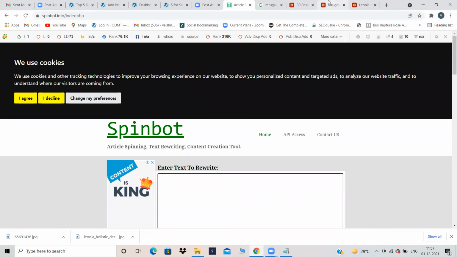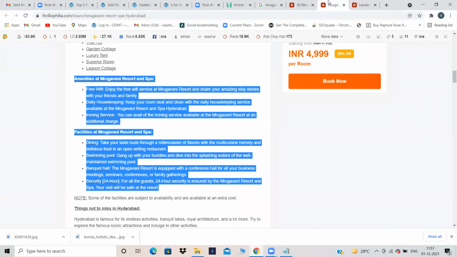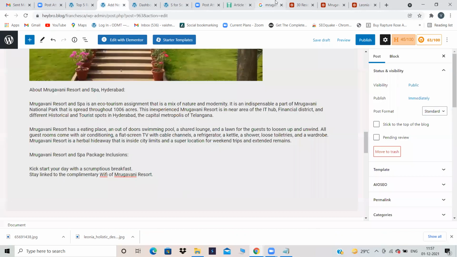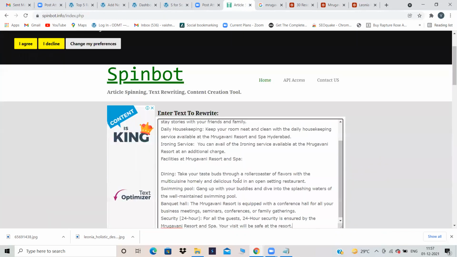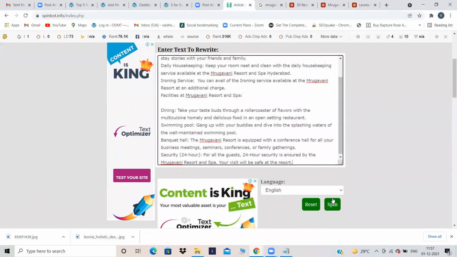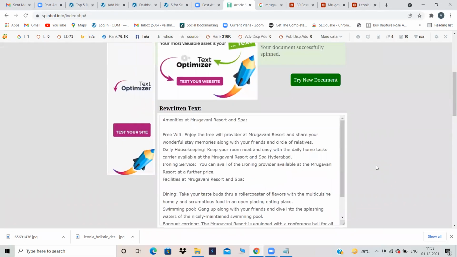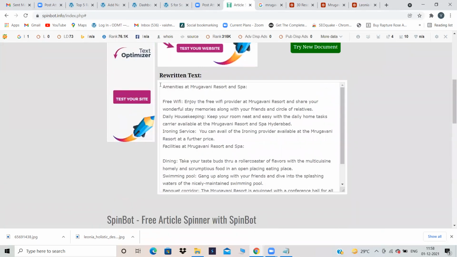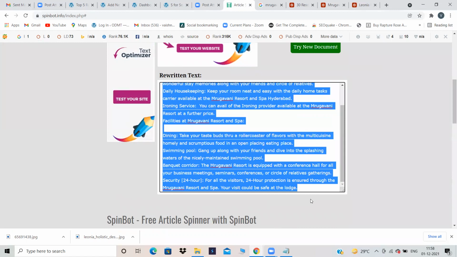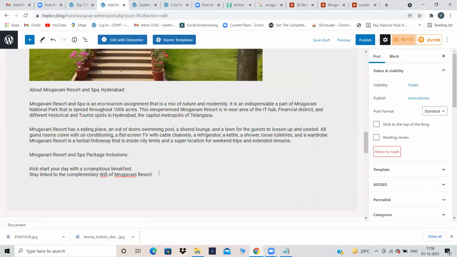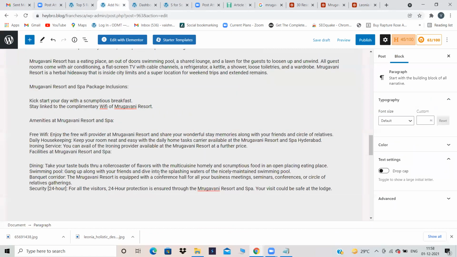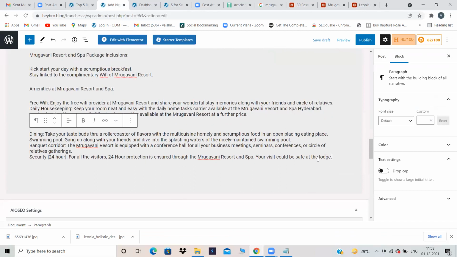Did I copy from here? Copy and then paste it. Okay. Then again spin the content. So this is regarding Mrugavani.